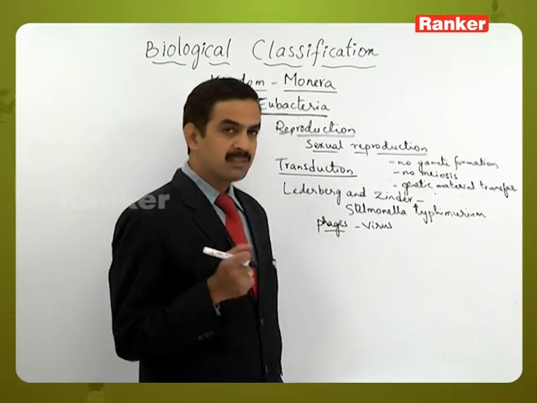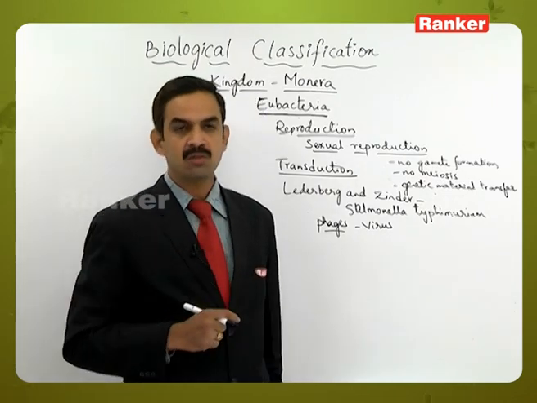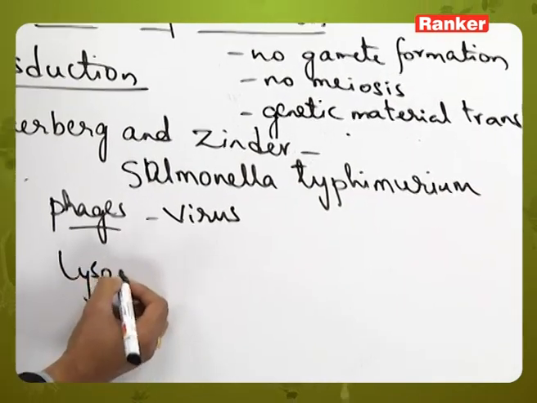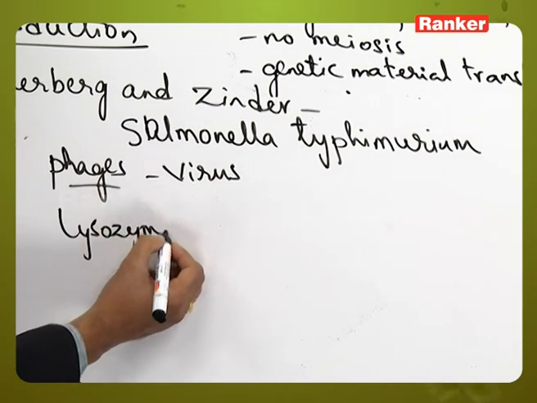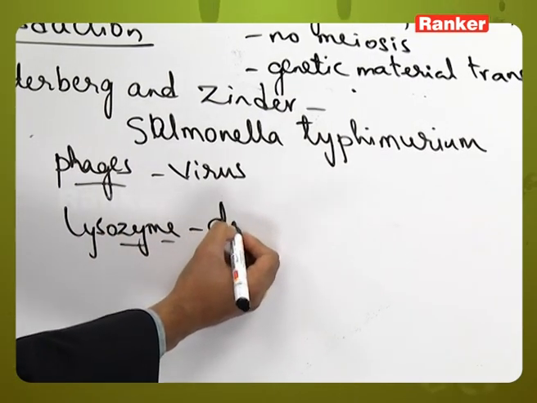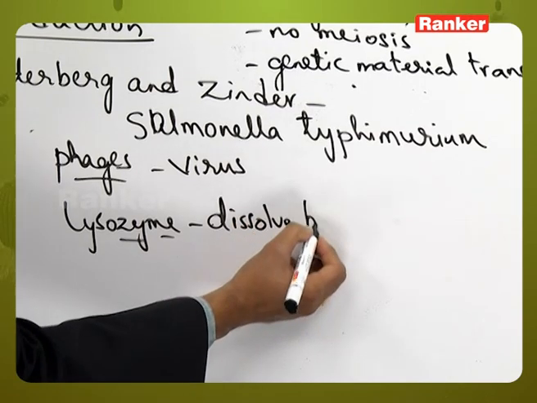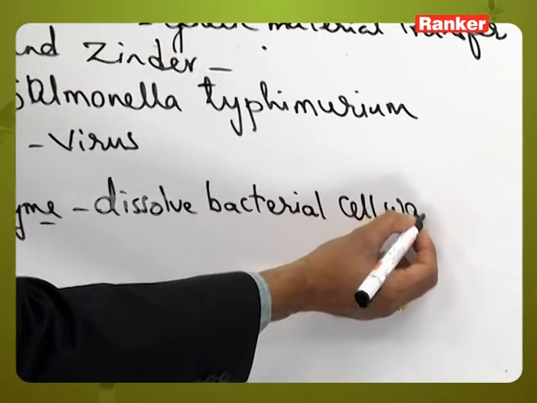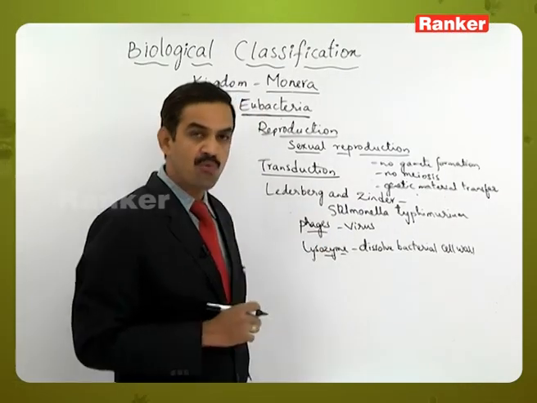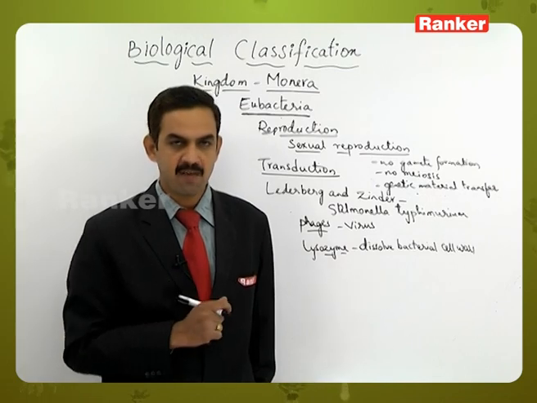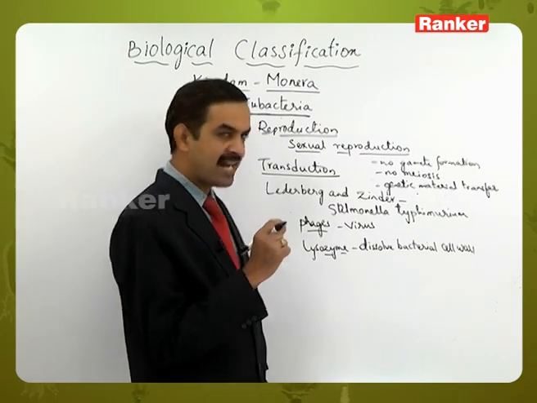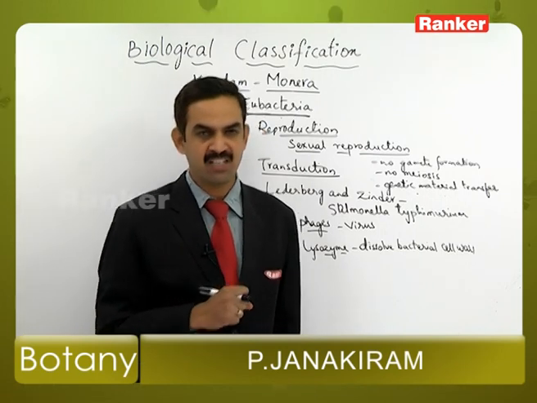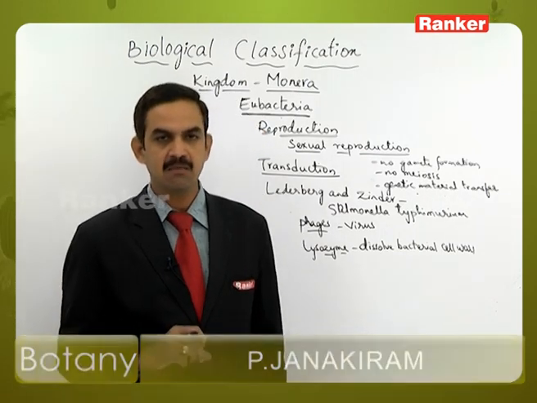So here actually the bacterial cell wall is resistant to enzymes, but the bacteriophages will have an enzyme called lysozyme. So this is the enzyme which can dissolve the bacterial cell wall. This enzyme is secreted by the bacteriophages or the viruses which infect the bacteria. Because of that lysozyme, the bacterial cell will be dissolved and it will help in the transfer of genetical material from one bacteria to the other bacterial cell.